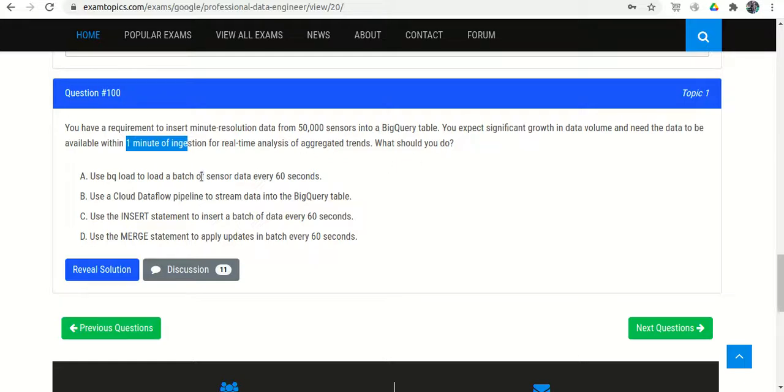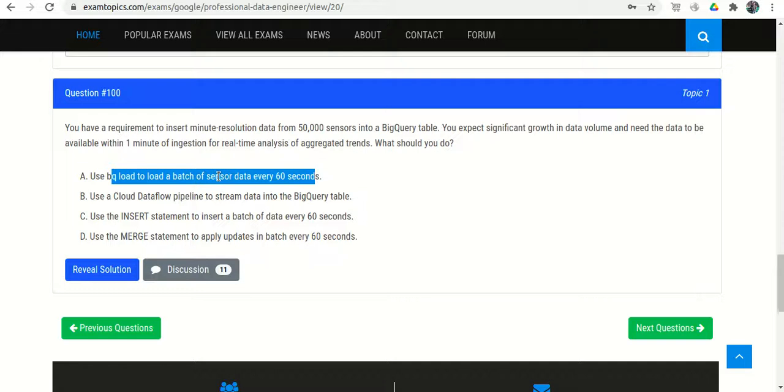What should you do? Use bq load to load a batch of the sensor data every 10 seconds. The bq load command is generally used if we want to load data from CSV files in a Google Cloud Storage bucket. So option A is wrong.